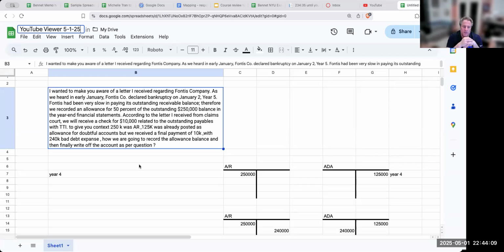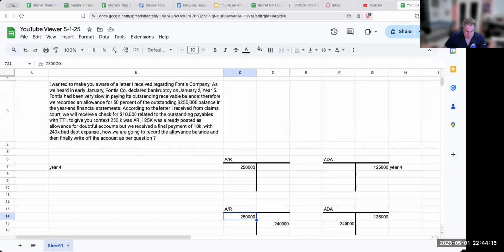This is the question. I want to make you aware of a letter I received regarding Fortis Company. As we heard in early January, on January 2nd, year 5, Fortis has been very slow in paying its outstanding receivable balance. Therefore, we recorded an allowance of 50% of the outstanding $250,000 balance on the year-end financial statements.